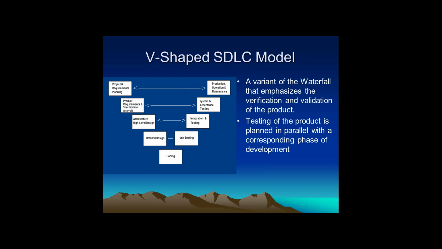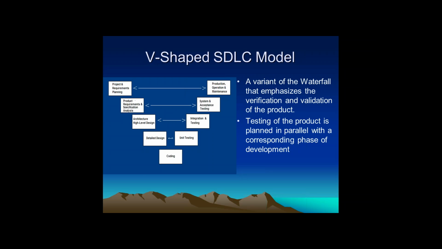If suppose you have 6 phases of development, there should be an equal number of testing levels. If you look at the diagram, the left hand side shows all the development activities, and the right hand side shows all the testing activities in the project.